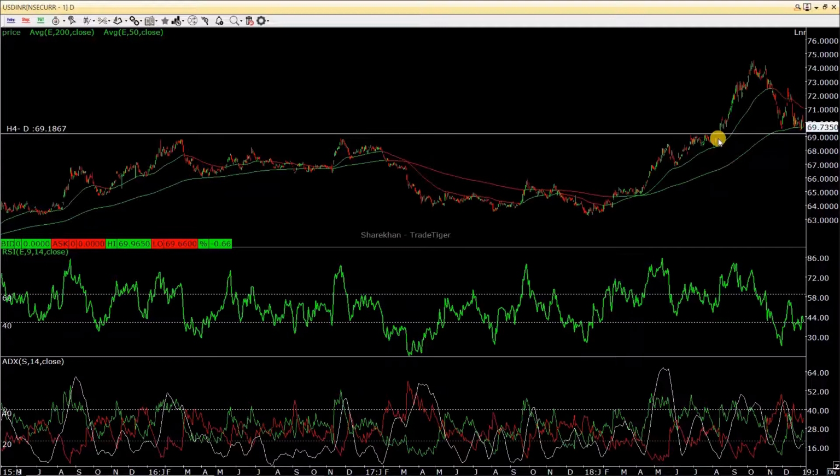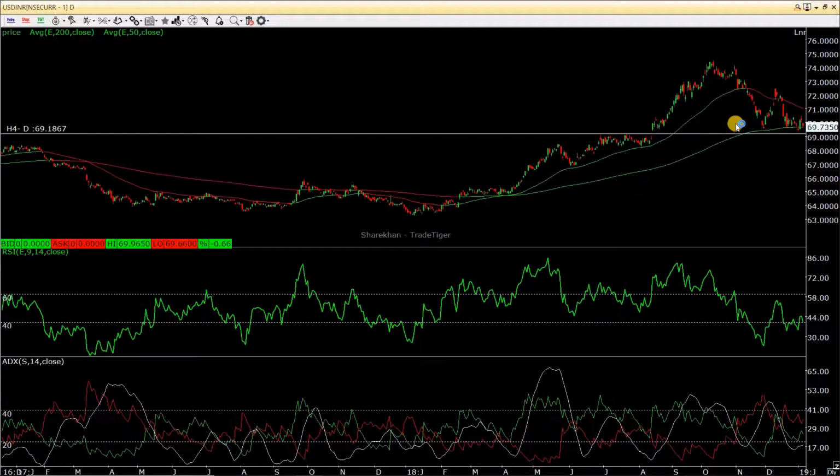We just have to wait and watch. It could reverse from here to continue its upward move. There could be a prolonged sideways motion also for this currency pair. So we'll have to just take our own time.